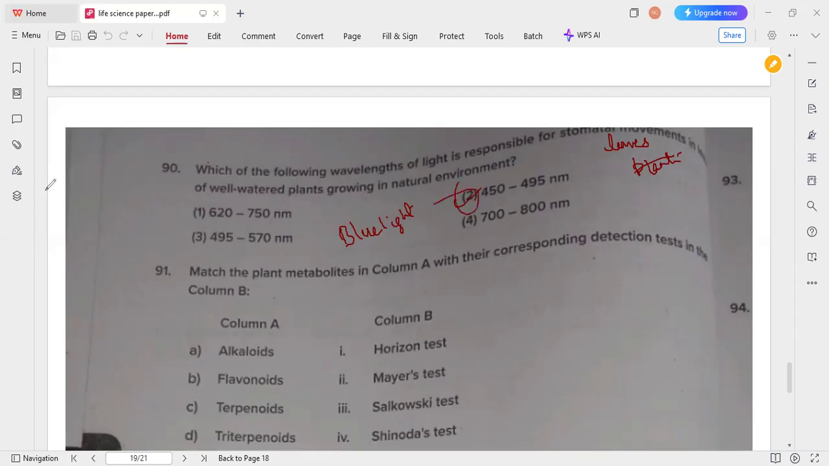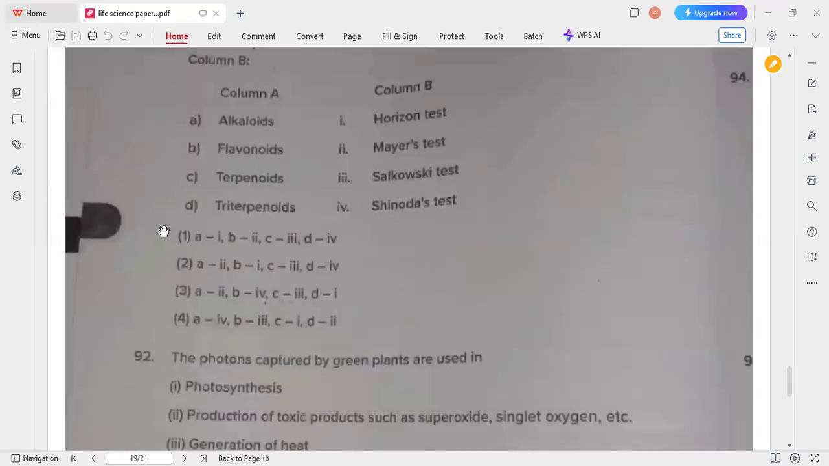So next is match the following about secondary metabolites and their tests. Usually alkaloids are determined by Mayer's test. So A, that is option 2. Yeah, alkaloids is Mayer's test.